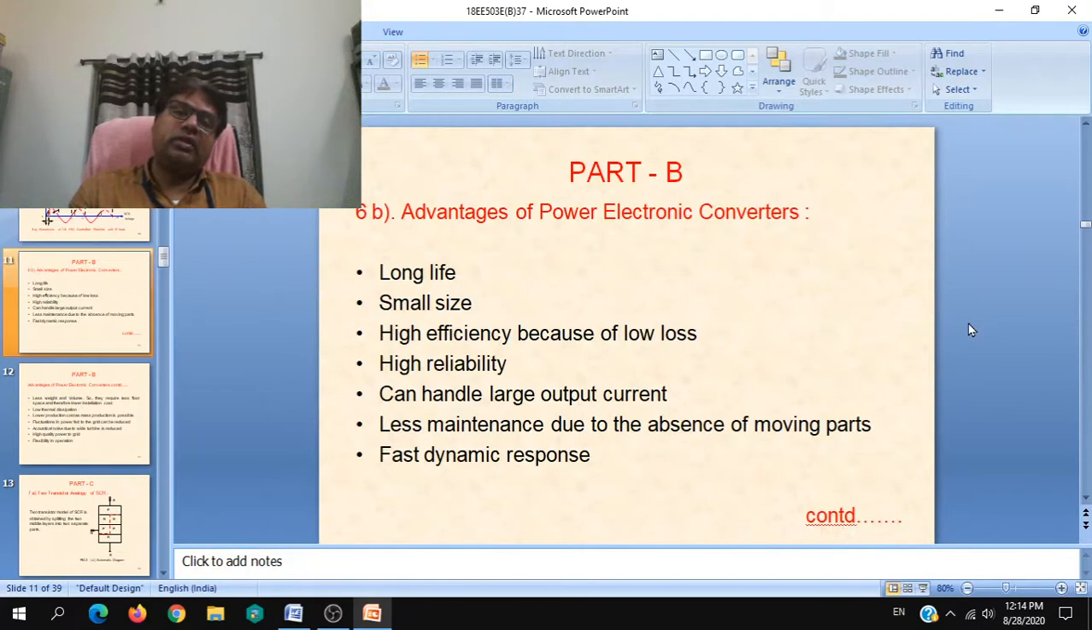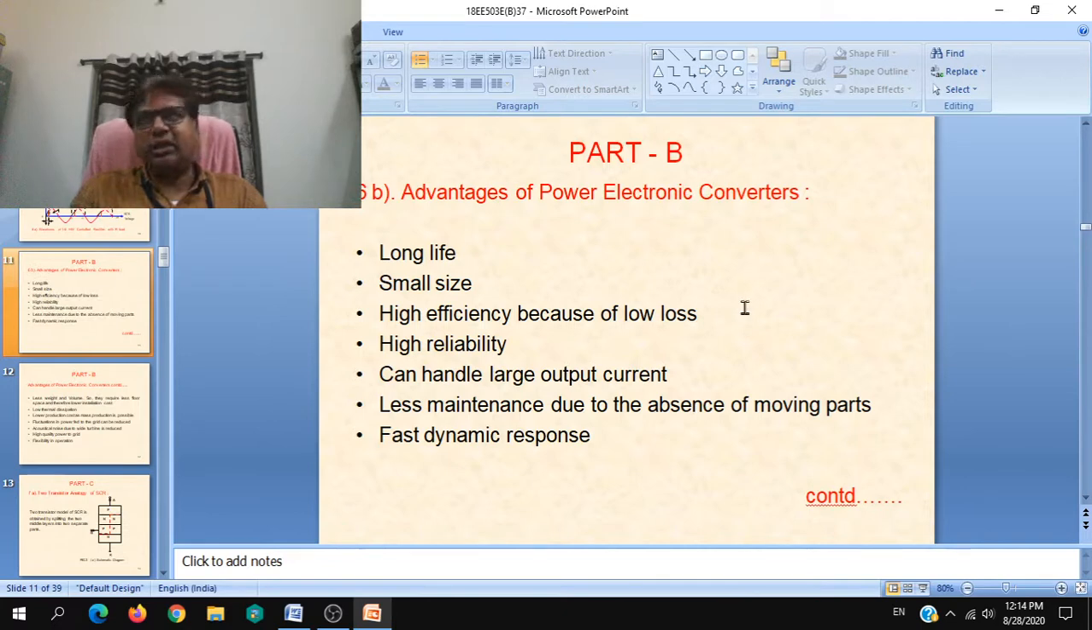And again, when you are writing advantages and disadvantages or main features or comparisons, if you write contradictory things which are not actually there, like somewhere you write high cost, somewhere you write low cost, then you will not get any marks because you are contradicting yourself. So be particular in your answers.